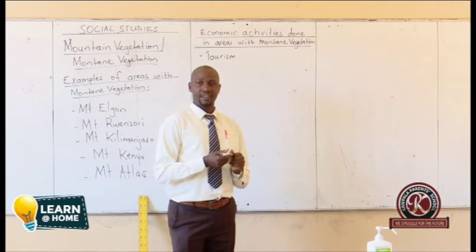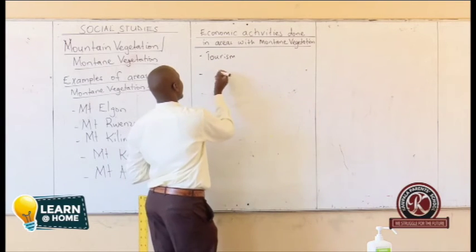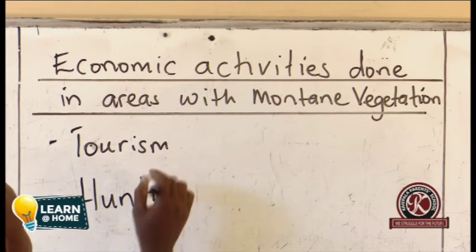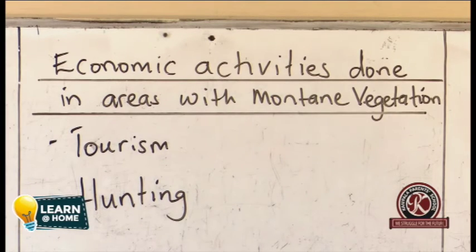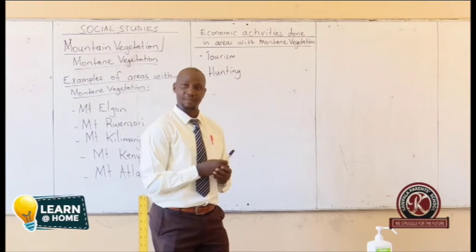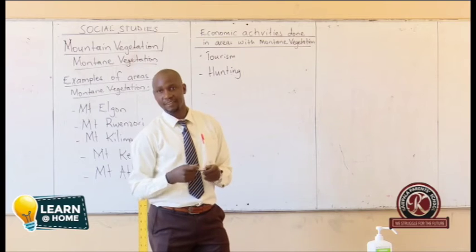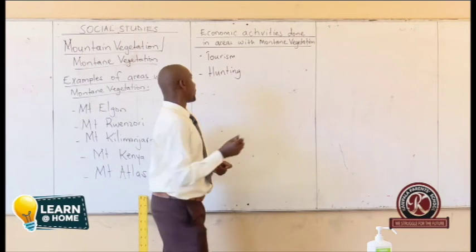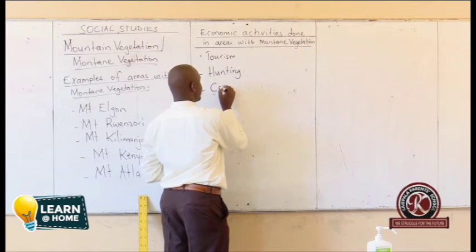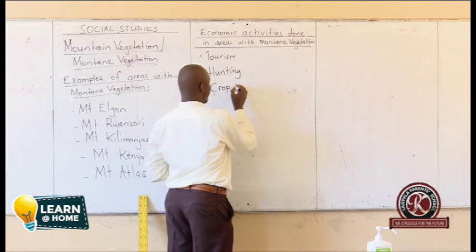Any other? One is saying hunting. We can talk about hunting. It's also one of the economic activities that are done there. People around there can earn from it, and they can earn a living. There's also crop growing, since the place receives reliable rainfall. Crop growing.